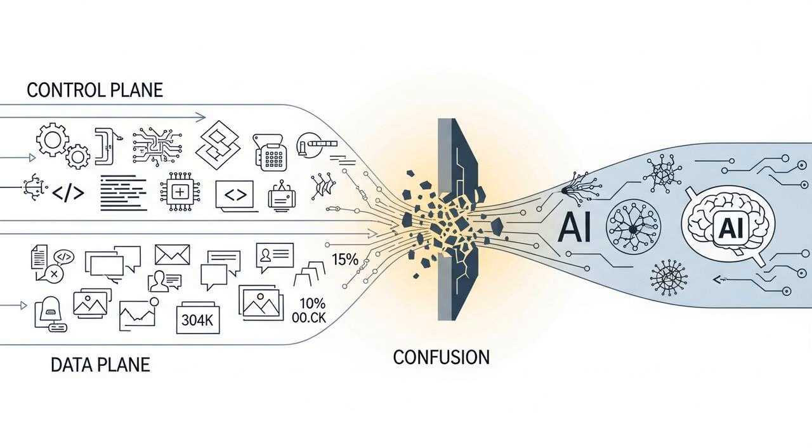Think of it this way. In a normal computer program, the code that tells the program what to do, the control plane, is completely separate from the data a user types in. But in an LLM, this wall is gone. The developer's instructions and the user's data are mixed together in the same input box. This means an attacker can inject new instructions disguised as simple data, hijacking the AI's behavior.